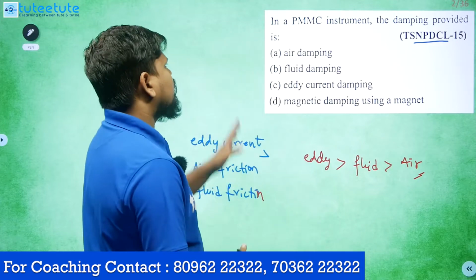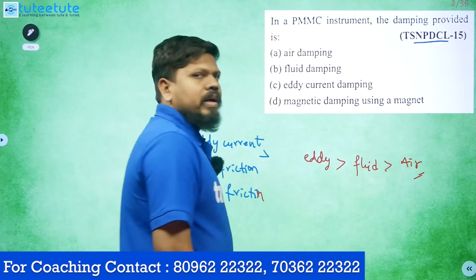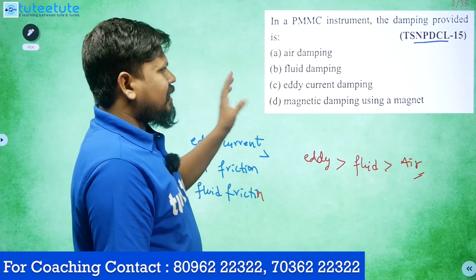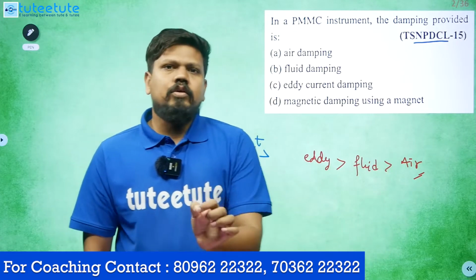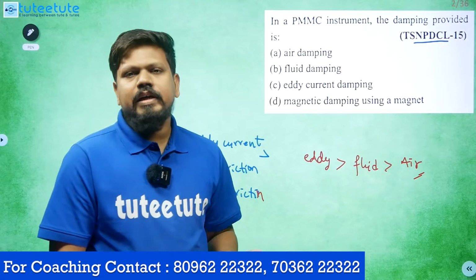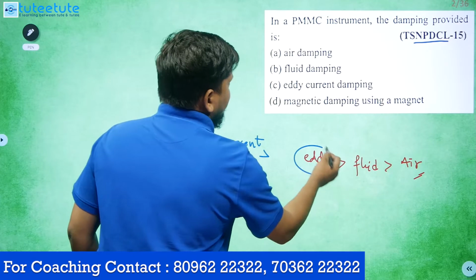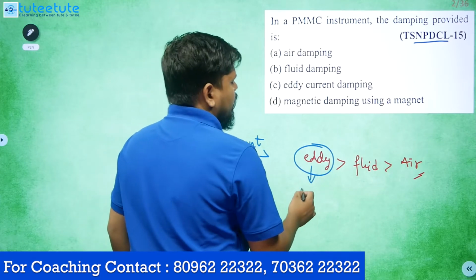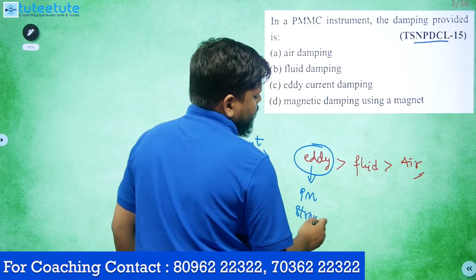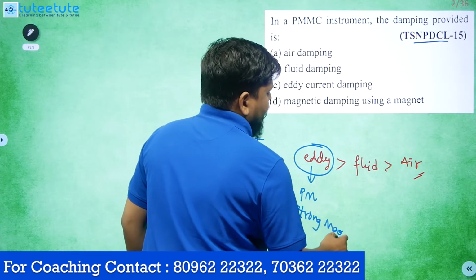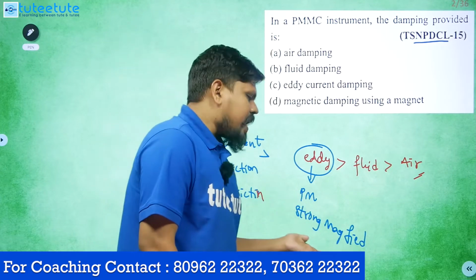Now we will see the PMMC. In PMMC, which kind of damping mechanism are we using? If you know these concepts, you can answer this question in just one second. See one thing: we can use the eddy current damping mechanism wherever a permanent magnet is there, wherever a strong, continuous magnetic field is there.